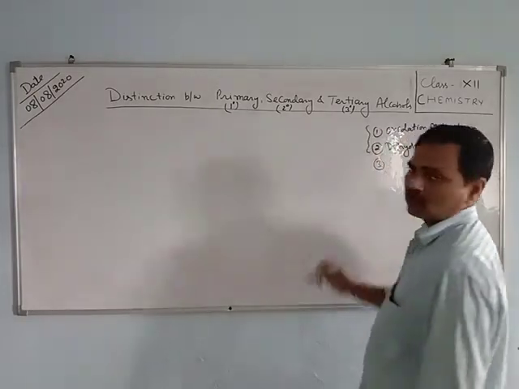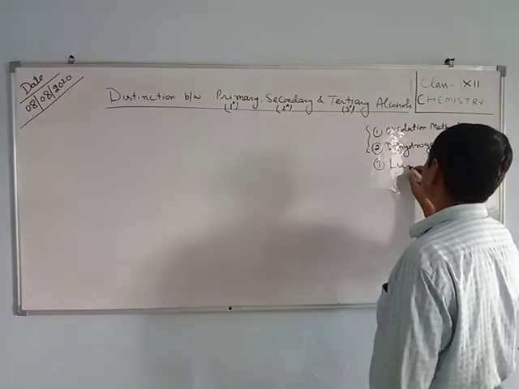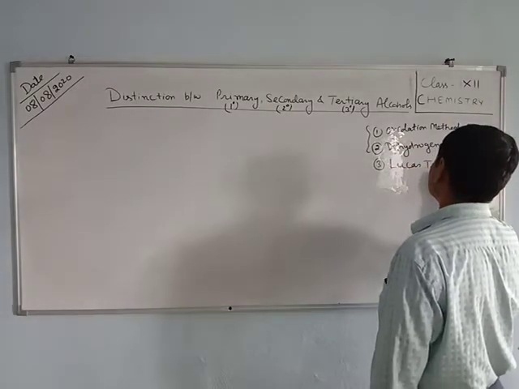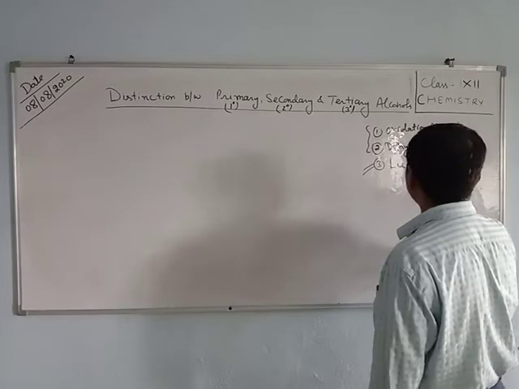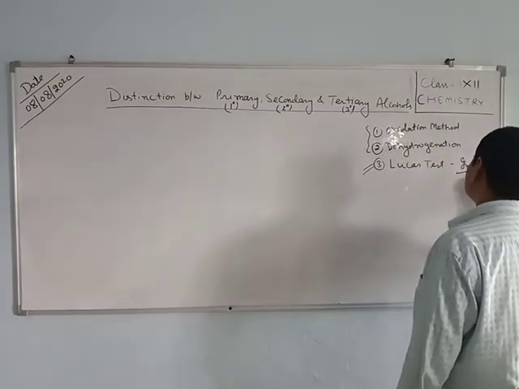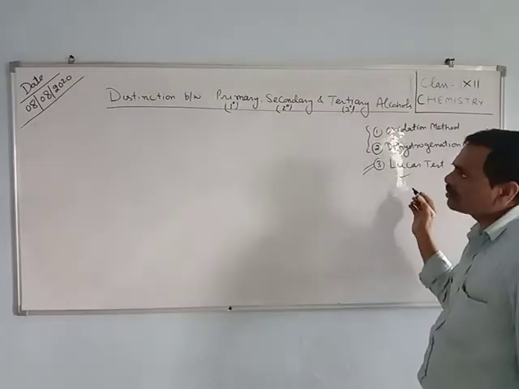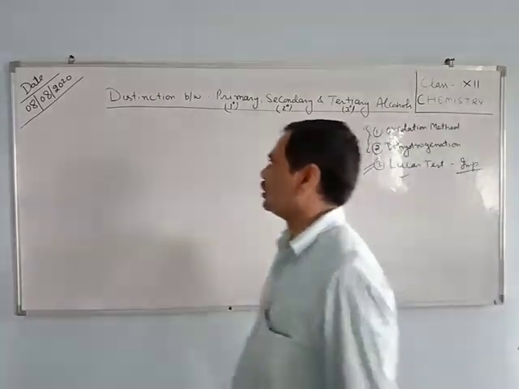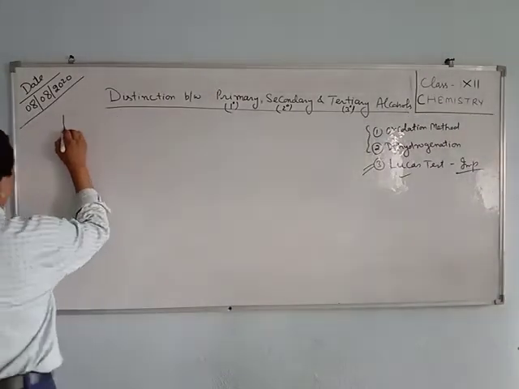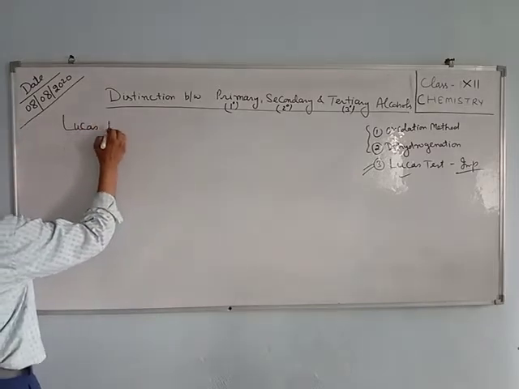I have explained the first two methods. The Lucas test is very important and it gives the distinction quickly.